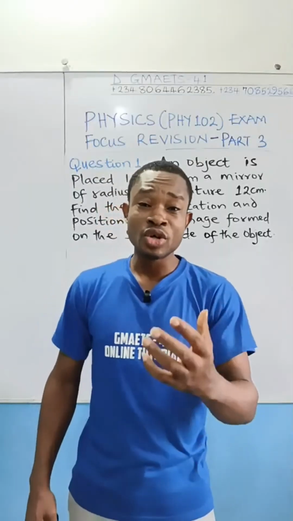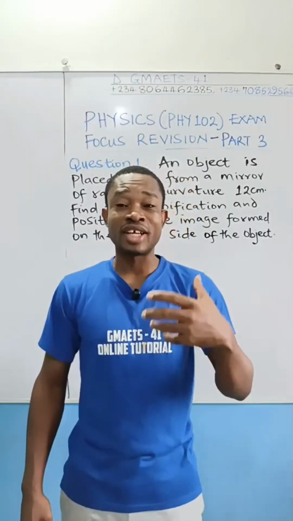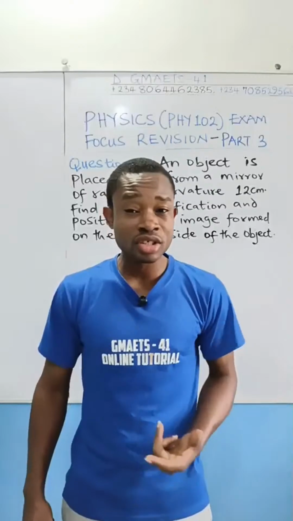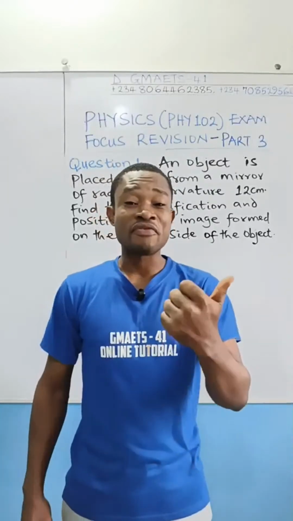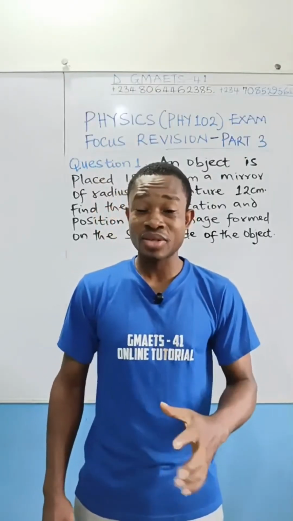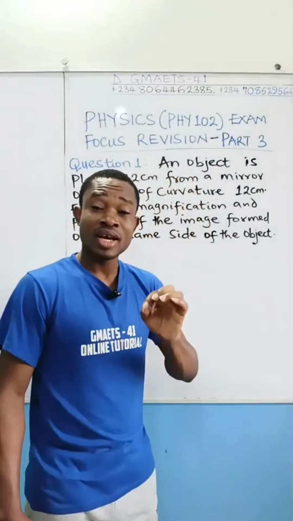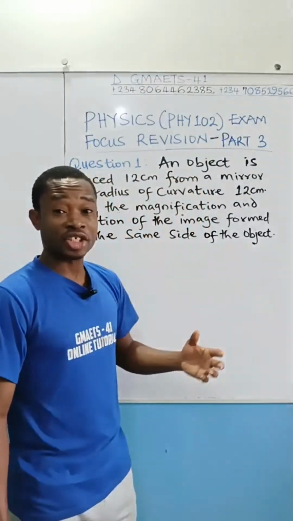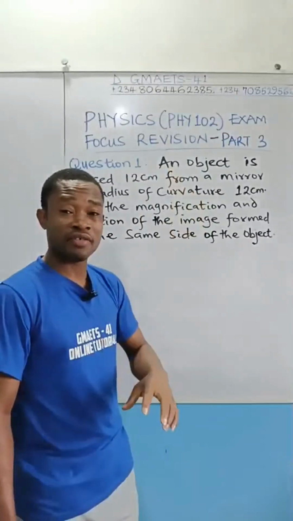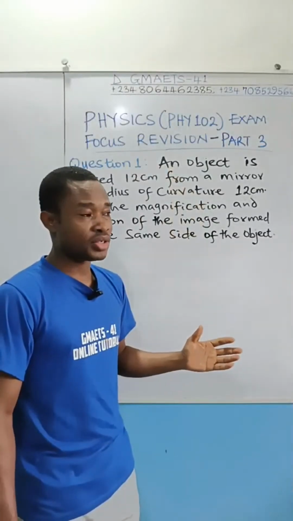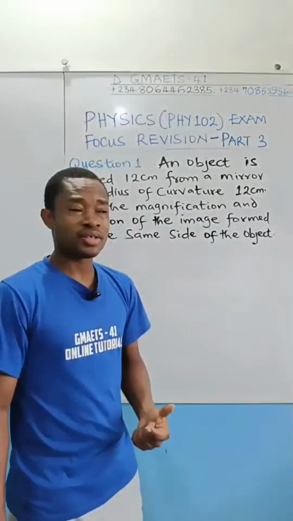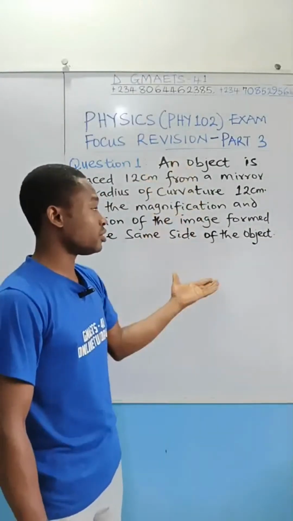Of course, we know some of the characteristics of wave include the concept of reflection, the concept of refraction, interference, diffraction, and polarization. So in this particular live class, quickly we are going to be giving attention to an application of reflection. I had already covered the theory part upon which the questions we are going to solve in this live class are based. If you have been following GMAETS 41's classes, then of course you have an idea of what we're about to do now.